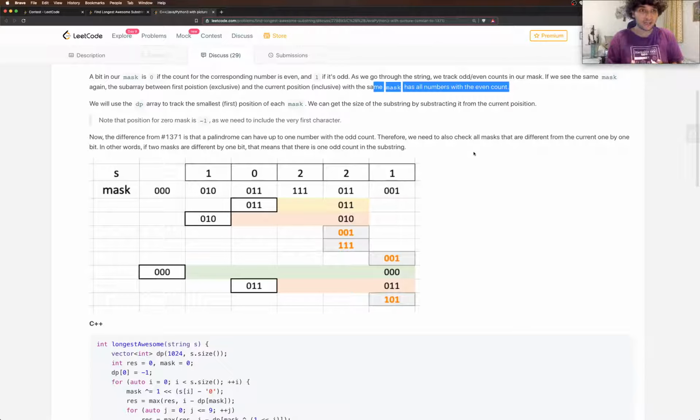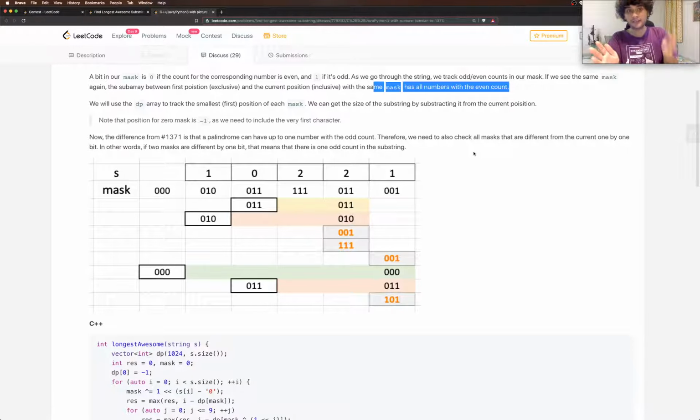Alright, so now at each position in the string, we have a bit mask. Bit mask is whether all the digits have occurred an odd number of times or an even number of times. So at this place, we have a list of which digit occurred odd times, which digit occurred even times, and so on. A bit mask represents that. Now, if a bit mask at the ith position and a bit mask at the jth position are the same, that means that each unique character, if it occurred even times here, then it occurred even times here.